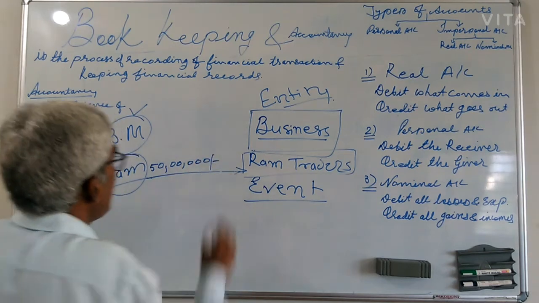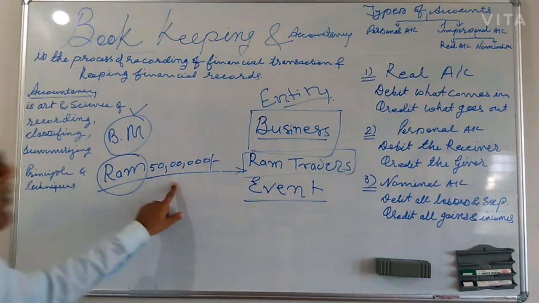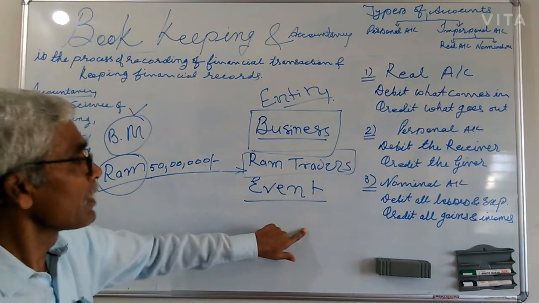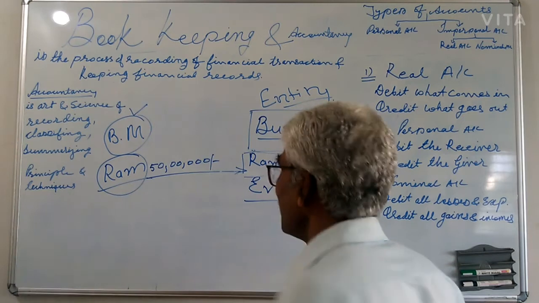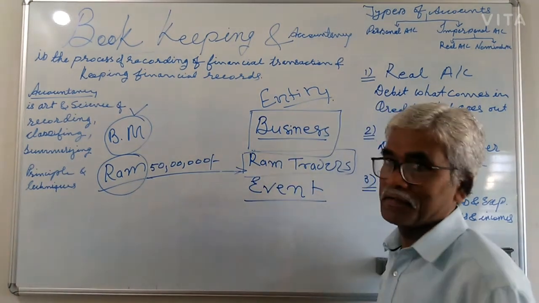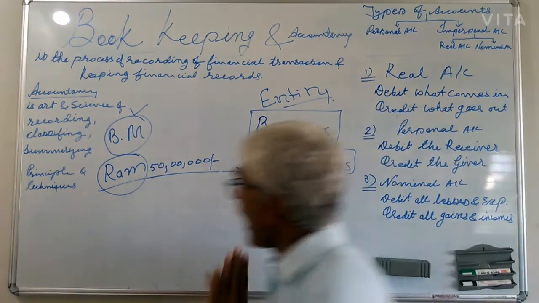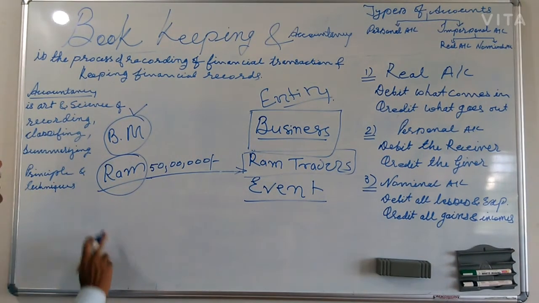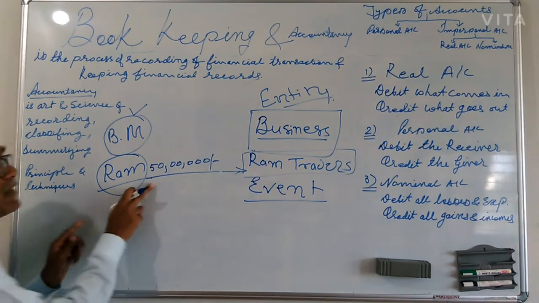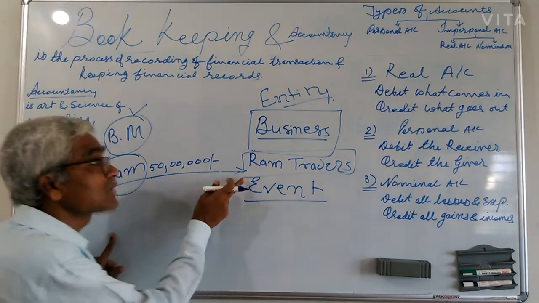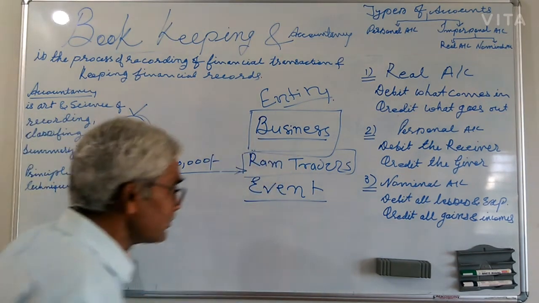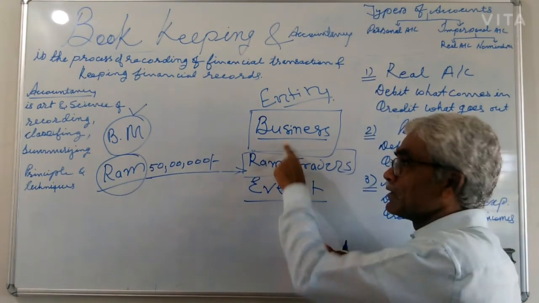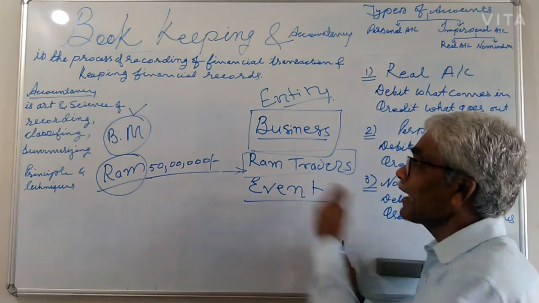Suppose Ram invested rupees 50 lakh to start the business. So I have to think on behalf of business. Now I am Ram at this point. I am Ram. Ram invested 50,000 to start the business. Now I have to think on behalf of business. Now I am business. What happened here?